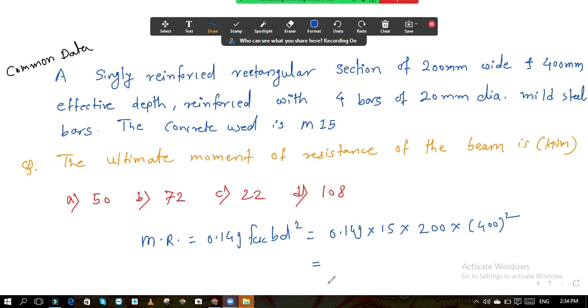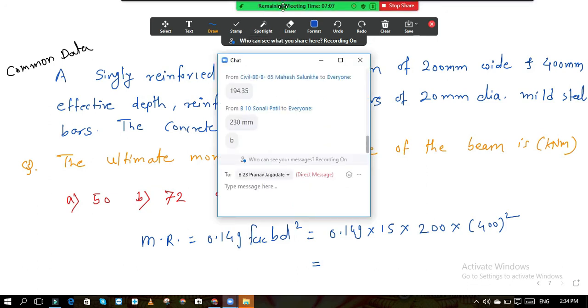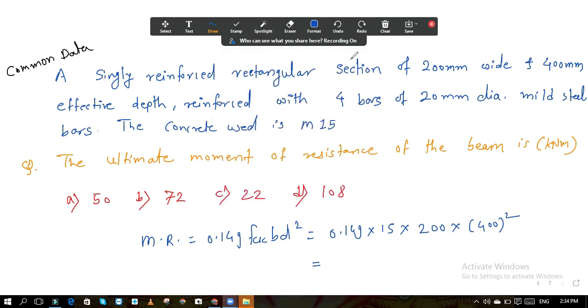Answer is B, 72. Please check the answers. So the answer for this question is B, 72 kilonewton meter.